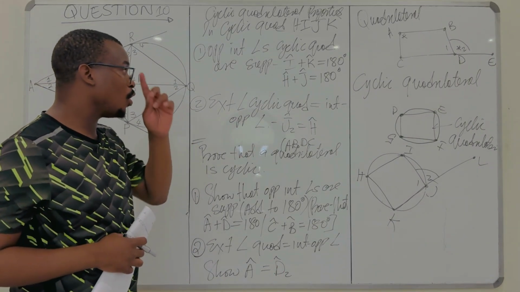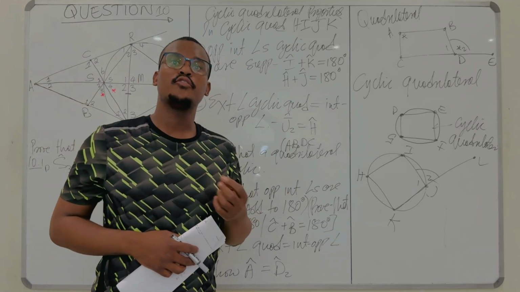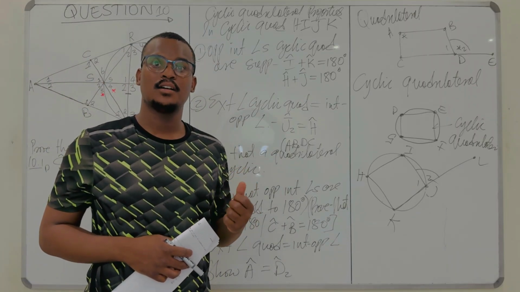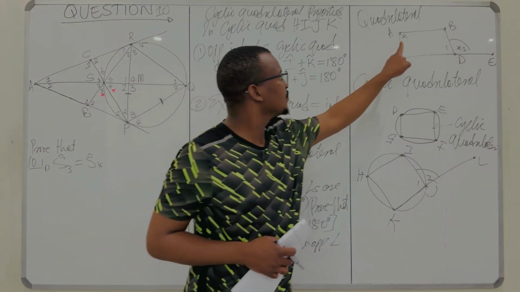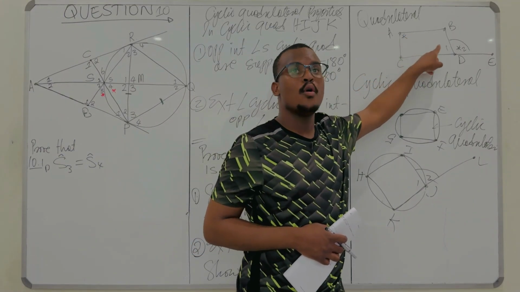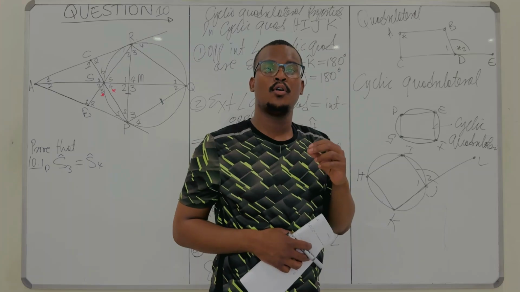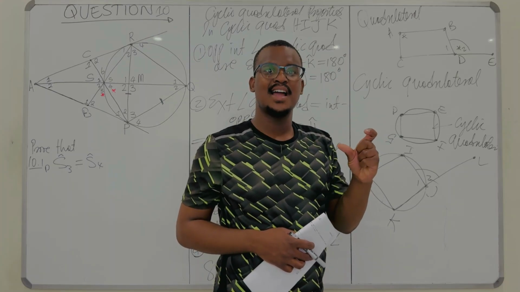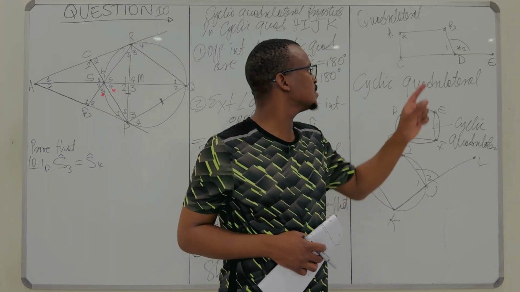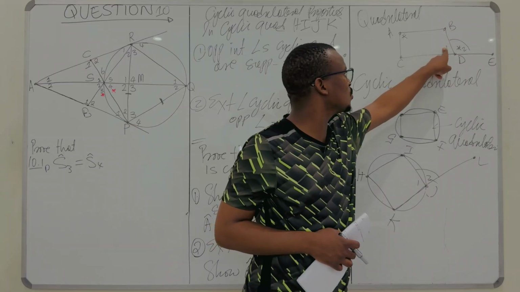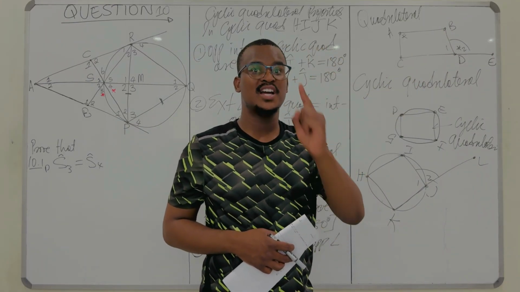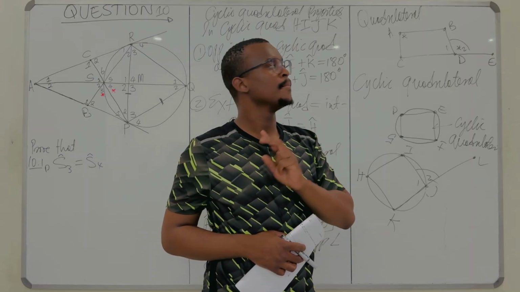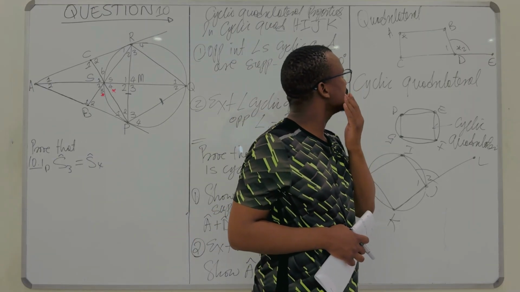So I've shown you two ways so far of showing that a quadrilateral is cyclic. One, show that the sum of two opposite angles is supplementary, which is show this and this add up to 180 degrees, or this and that add up to 180 degrees. You don't have to show both of them. Show one to do the work. Two, what else do we do?